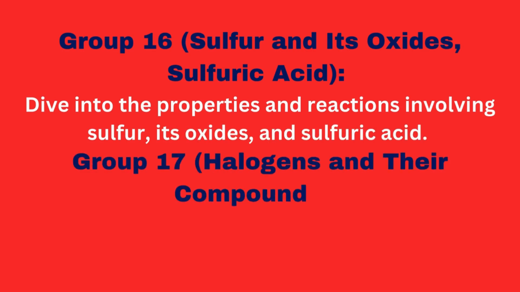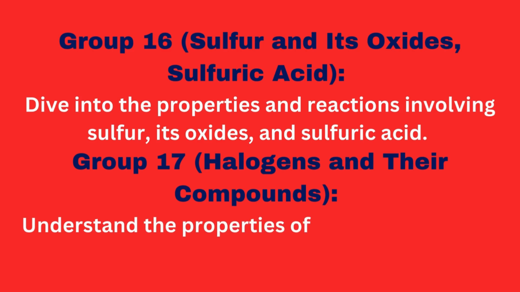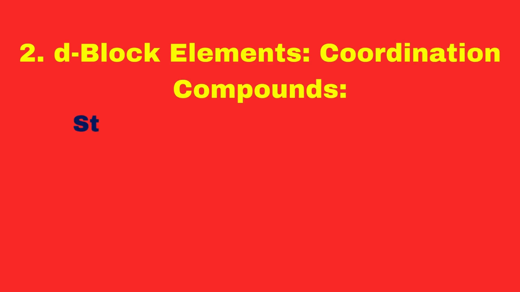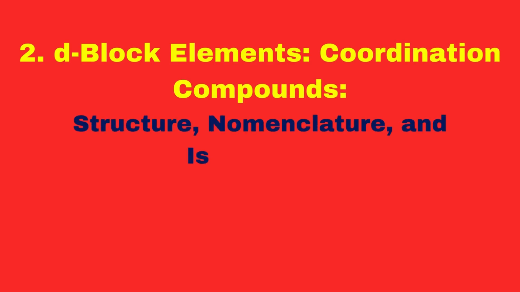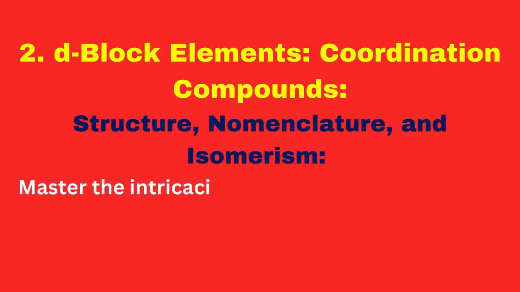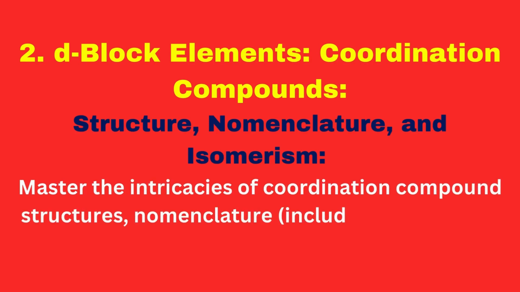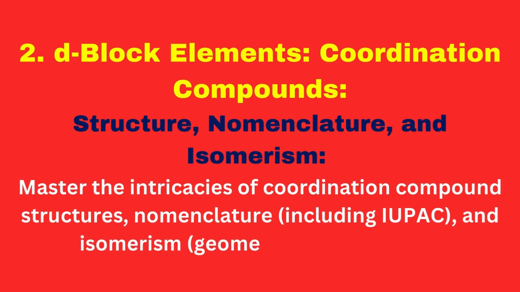Group 17, halogens and their compounds: understand the properties of halogens and their compounds. Number 2. D-block elements. Coordination compounds. Structure, nomenclature, and isomerism. Master the intricacies of coordination compound structures, nomenclature, including IUPAC, and isomerism, geometrical and optical.